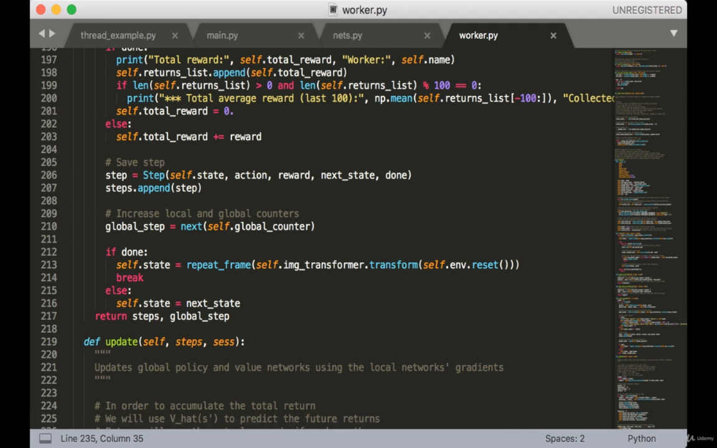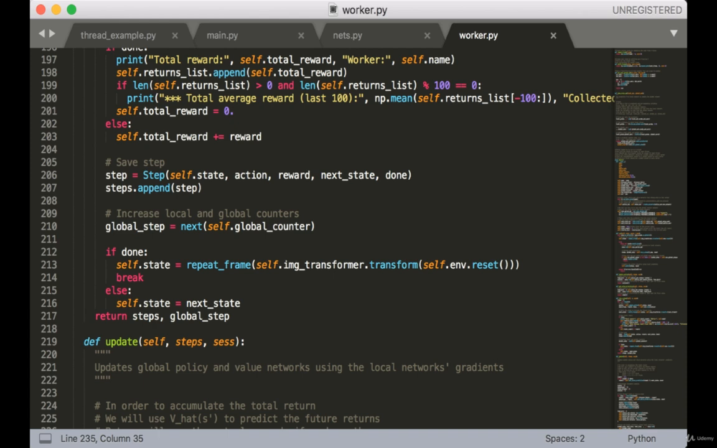Next, we would like to save the step we just took. To do this, we're going to create a step object, which, as you recall, stores the current state, the action, the reward, the next state, and the done flag. Then we append this step to our list of steps.